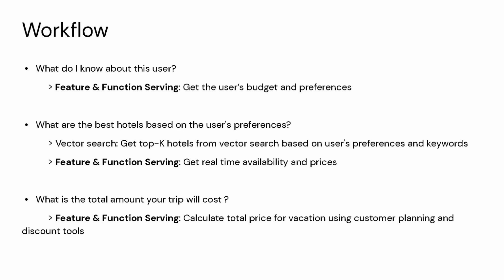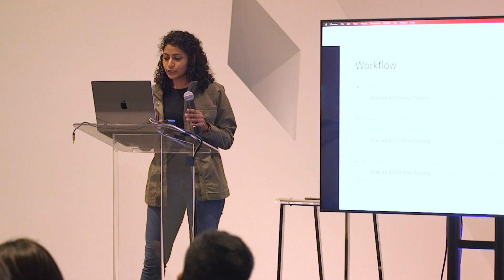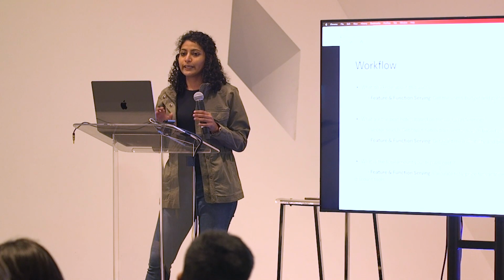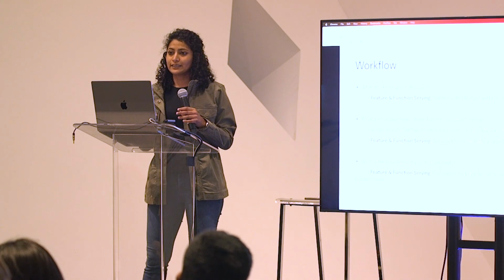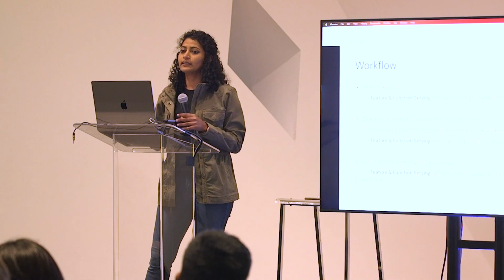Then, from this information, I can do a top-k search based on their preferences. And then I can use a feature serving endpoint to get real-time availability and prices for their preferred hotels. Finally, I can do an on-demand calculation of the hotel price for the vacation, using any custom code that the user can create within the Lakehouse.